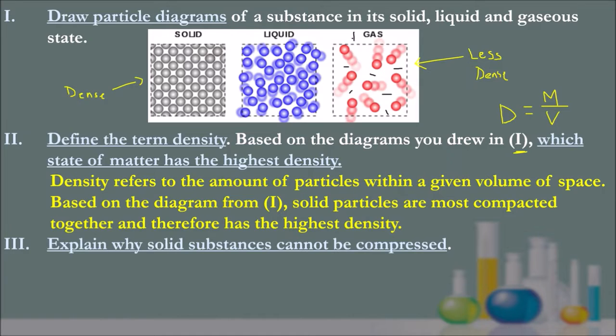You can almost push down on this container, and all this empty space will allow these particles to move towards it. If you try this exact same process with solids, that's not possible, because there is no free space between these solid particles. If you push down on these particles, there's really no direction that these particles can go.